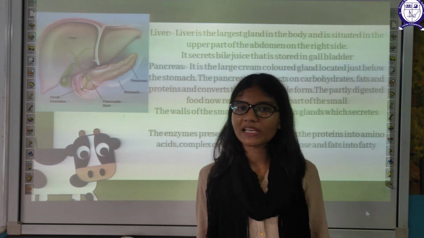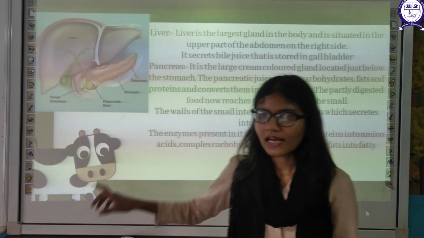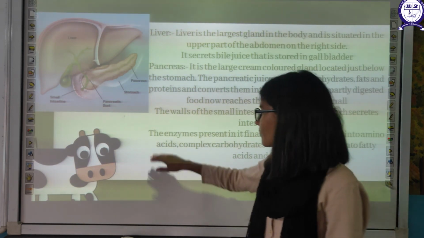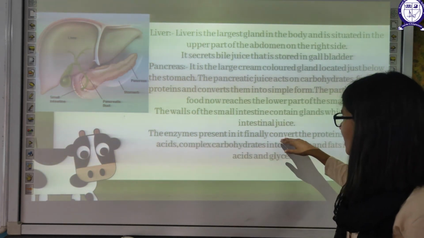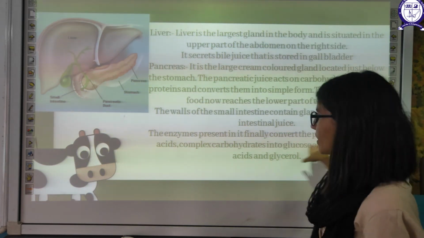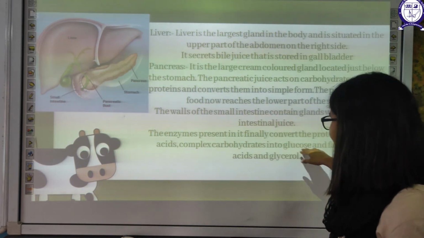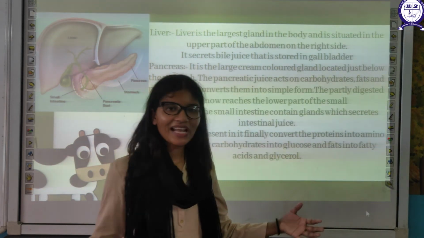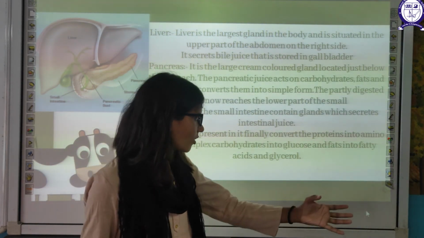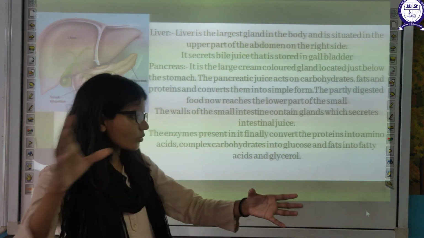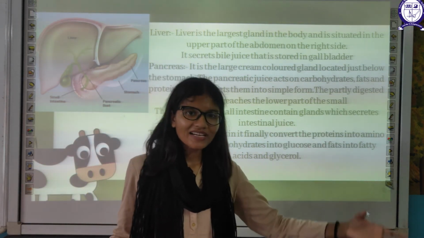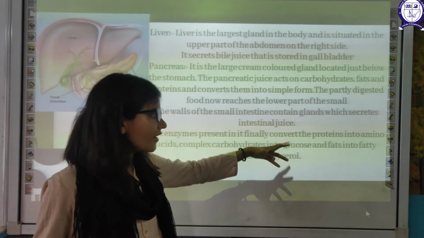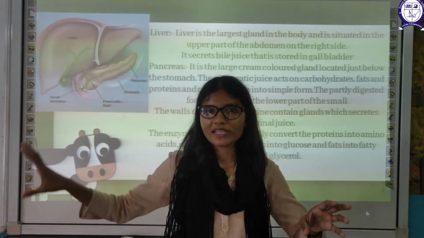Juice of your stomach is known as gastric juice. Now, juice of your intestine is known as intestinal juice. The enzymes present finally convert protein into amino acids, complex carbohydrate into glucose, and fat into fatty acid. What happens after digestion? Carbohydrate gets converted into glucose, fats are converted into fatty acids and glycerol, and protein is converted into amino acids.